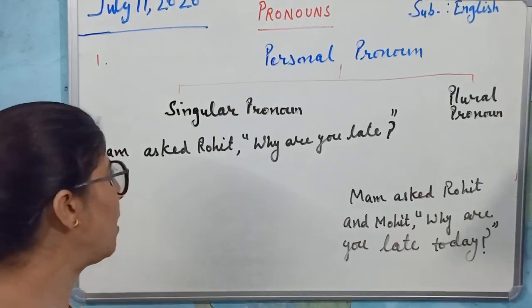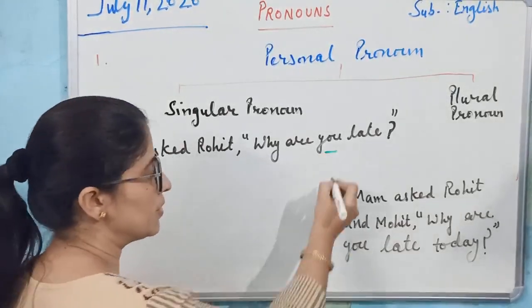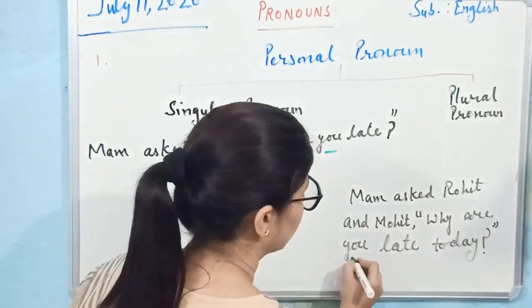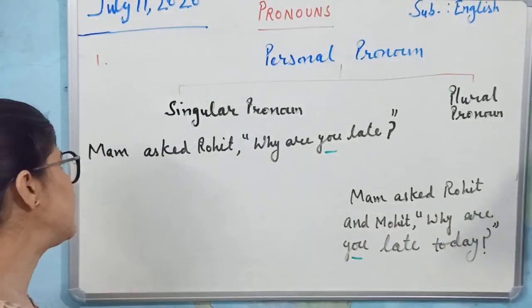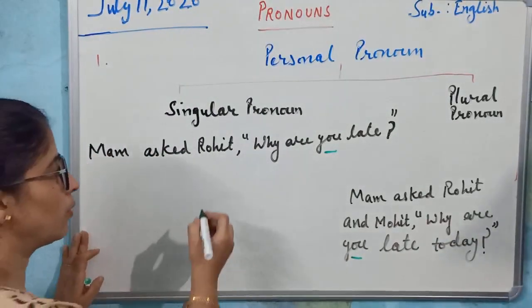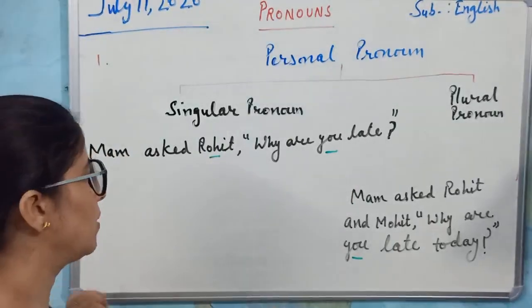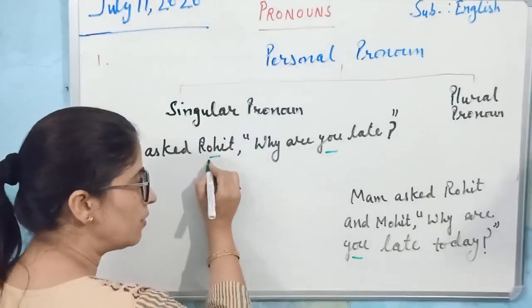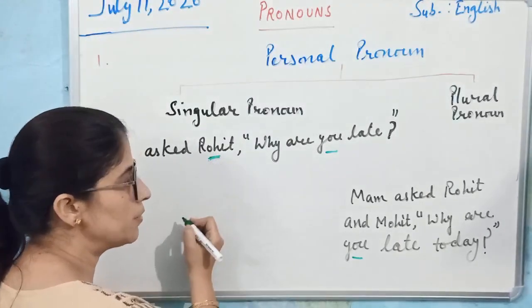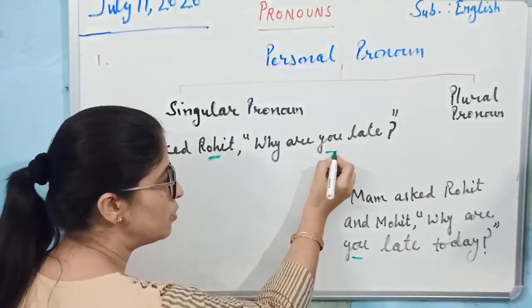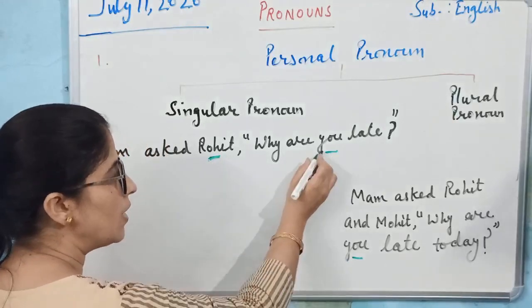Now let us see how this you can be used as singular and plural both. Let us read this sentence. Ma'am asked Rohit. Rohit is a single person here. Why are you late today? Ma'am is asking Rohit. Rohit is a single person, singular here, but we have used you here. Why are you late today?